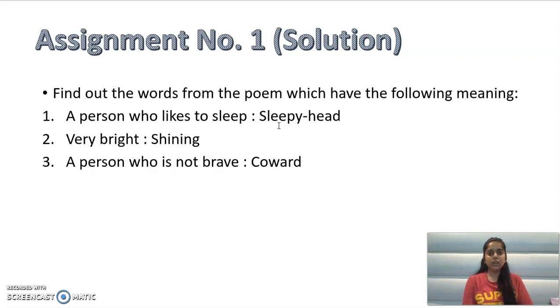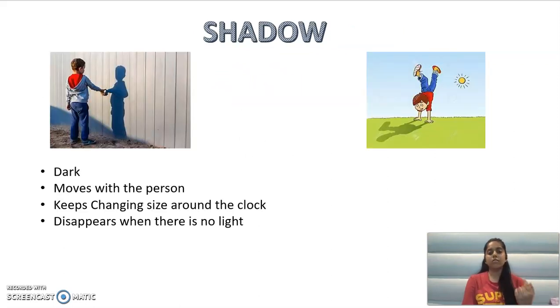So the reflection is there because of any source of light. But just imagine if you were a small kid, what would you think that what is that shadow? अगर आप बहुत छोटे बच्चे होते तो आप क्या सोचते कि ये मेरे साथ साथ जो चलती है ये क्या चीज है आपकी जो परछाई है उसके बारे में आप क्या सोचते. According to a small kid, what is this shadow? ठीक है, that is dark, ये उसे समझ में आता कि ये dark है.